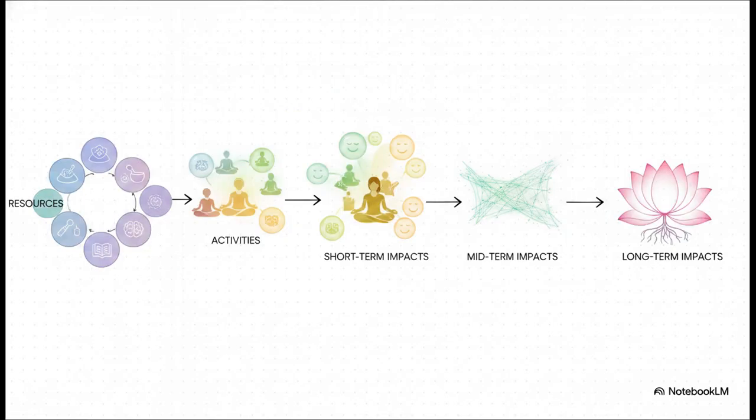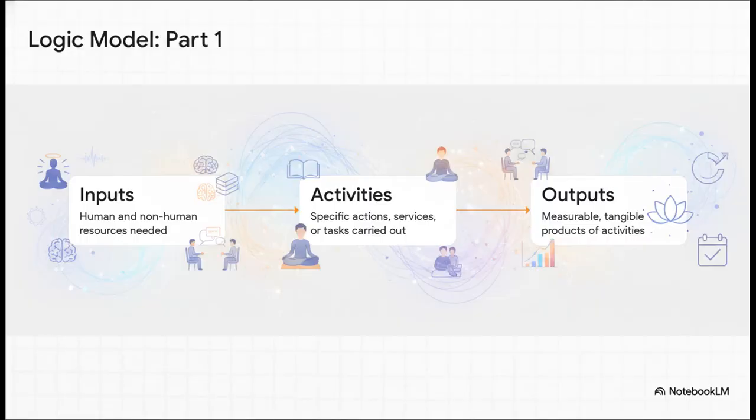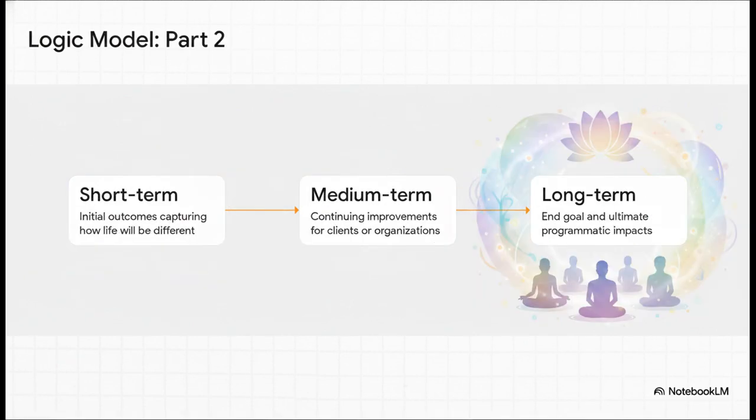This framework maps your initial program resources and activities directly to your ultimate long-term client impacts. It starts with your inputs and clinical activities. These generate tangible outputs, like completed group meditation sessions. Those process outputs lead to your true goal, the programmatic impacts, where clients' lives actually improve.